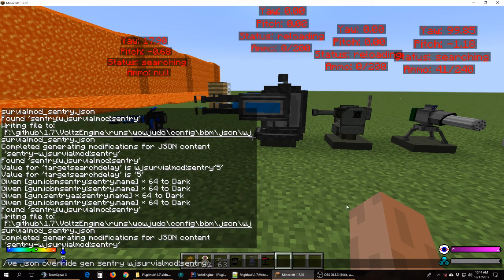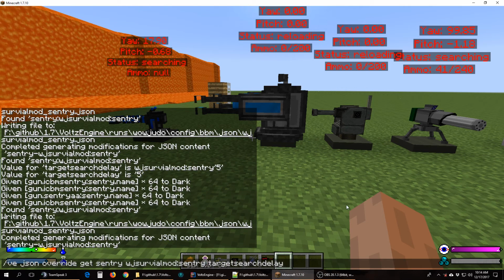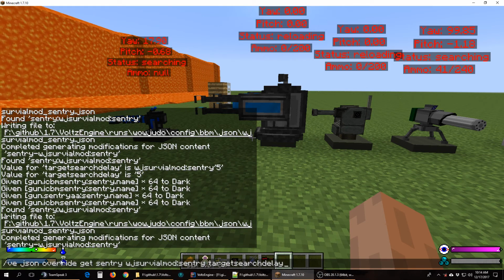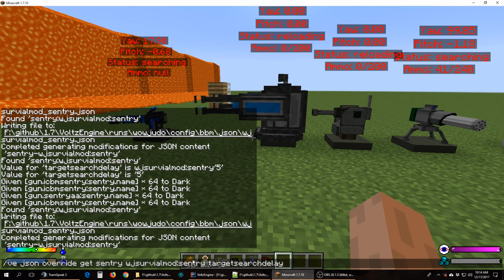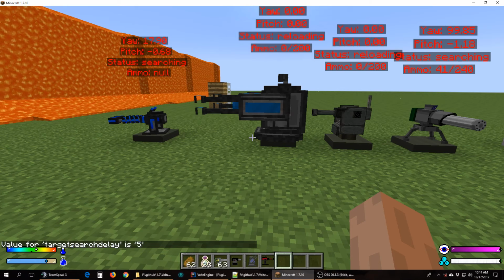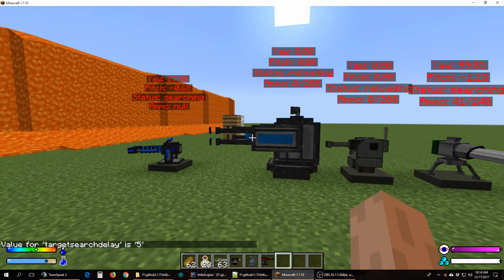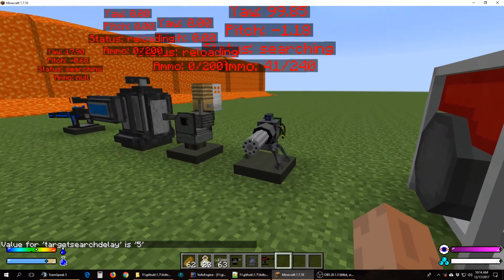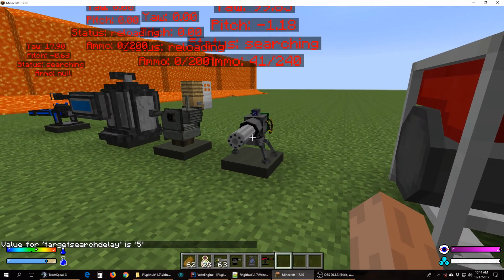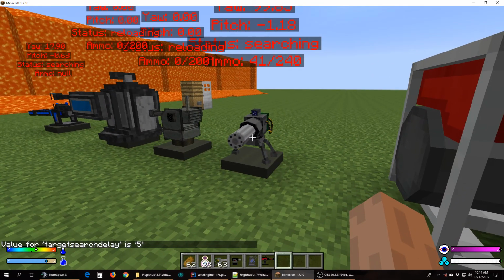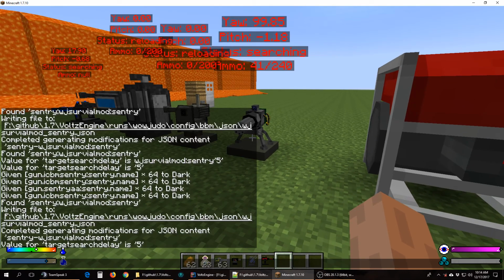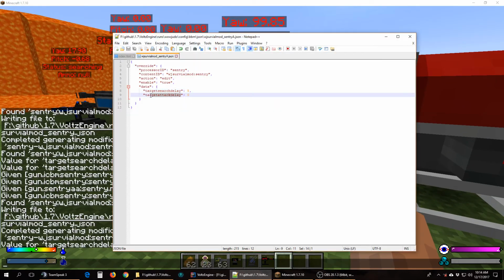And we can come in here with a command, and we can run a similar command. This is a get command, so JSON override get, the type, ID, and then the field you want to look at. So target search delay, 5. So we can see it actually has loaded. So this guy now has a target search delay of 5. So every quarter of a second, he'll look for a new target if he doesn't already have a target. And we can check the other value. So we can actually go through and recheck everything.